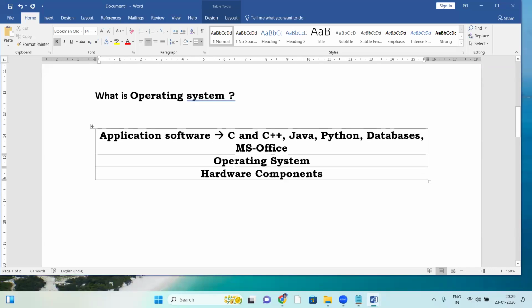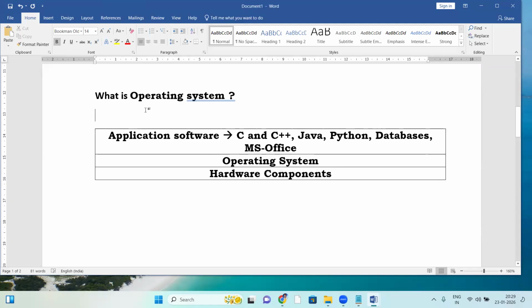So there are hardware components. On top of hardware, there is an OS running. On top of the OS, all the application software like C, C++, Java, Python, and databases are running. All the applications and software run on top of the OS.